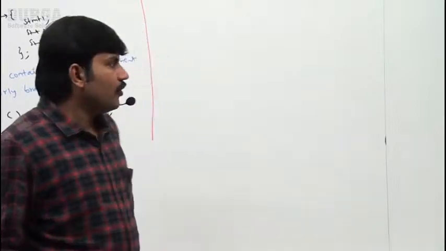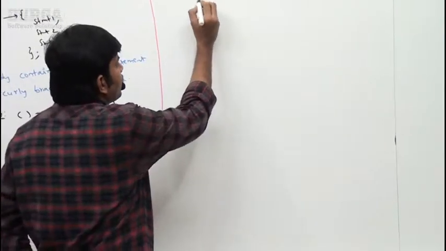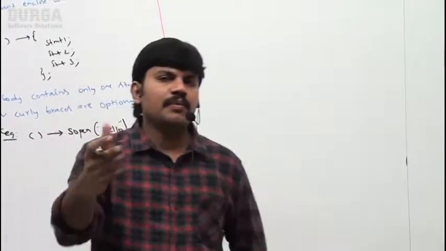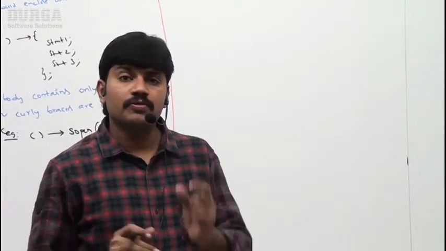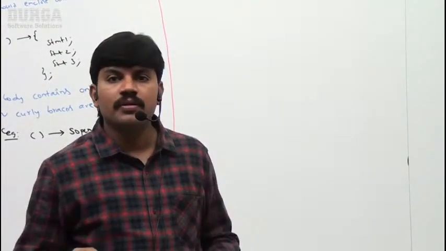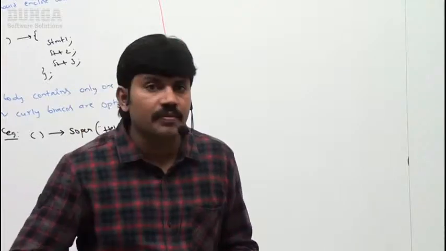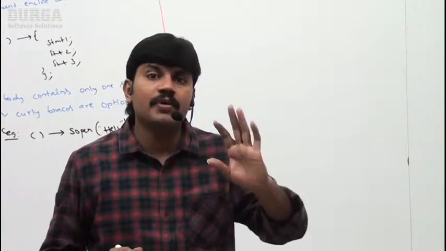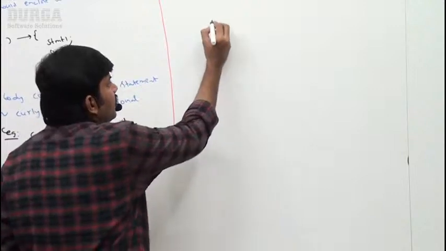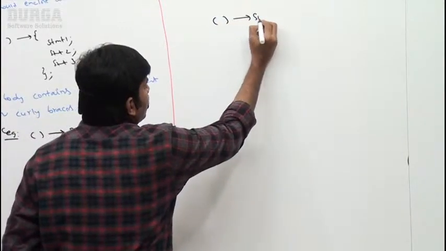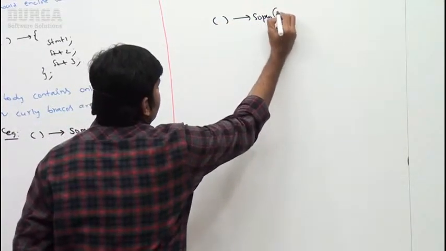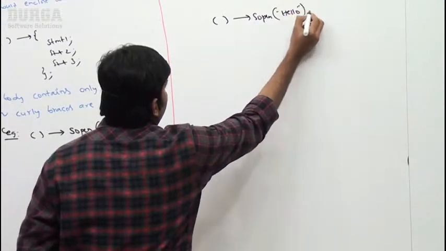Now, a lambda expression can take any number of parameters. Sometimes you may pass one parameter, zero parameters, or two, three parameters, just like a method. Have you observed? The first lambda expression won't take any parameter.